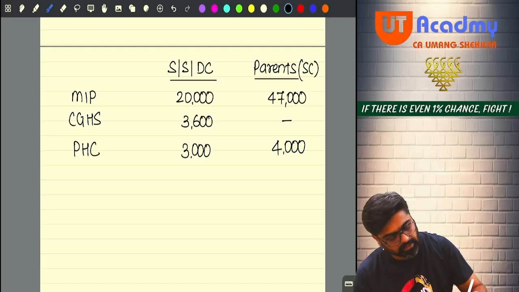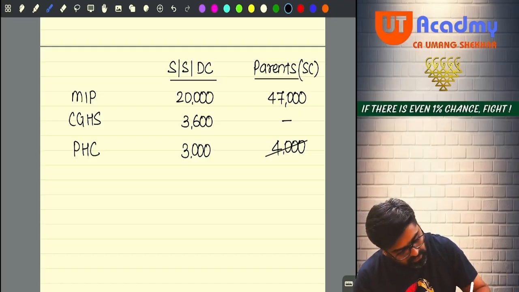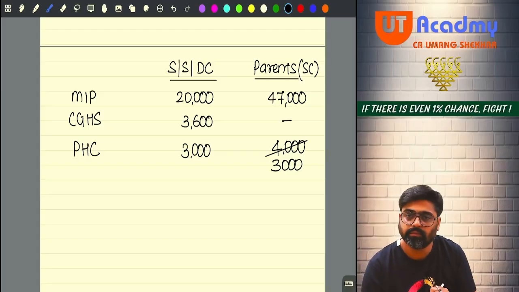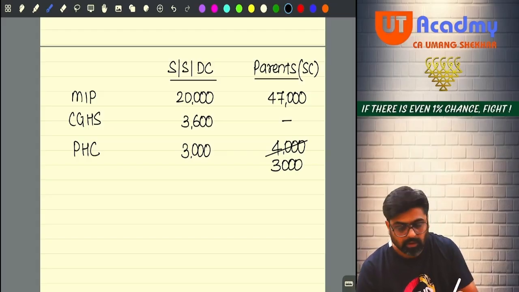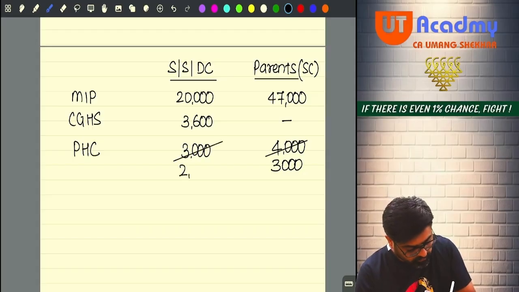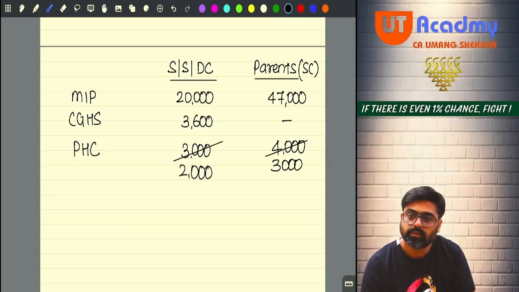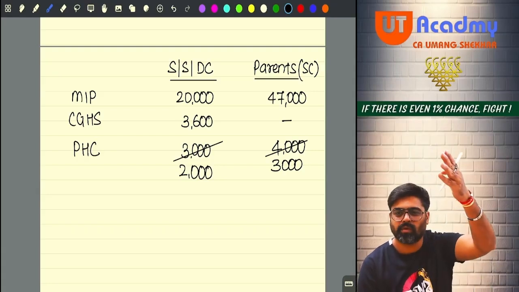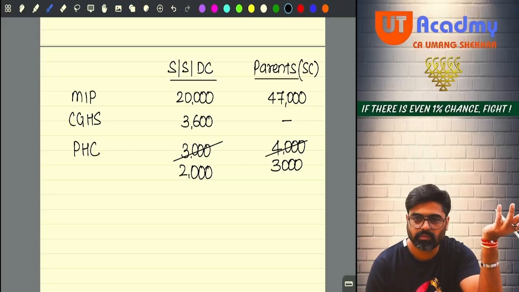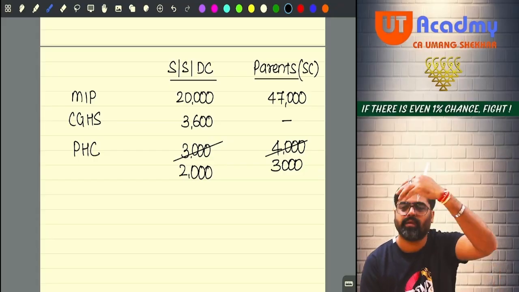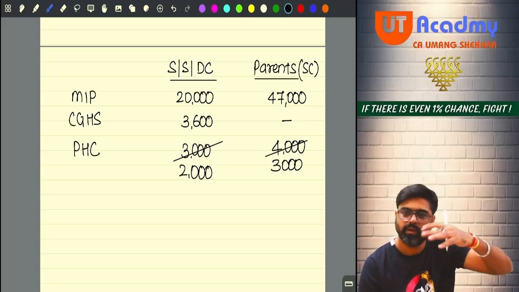So if I qualify 3,000 over here, can I do it? Yes. So I can qualify this 3. No, I can qualify 2. Then 3 plus 2. See, qualifying 4,000 over there will be of no use. Even if I qualify entire 4, I am going to get total 50.